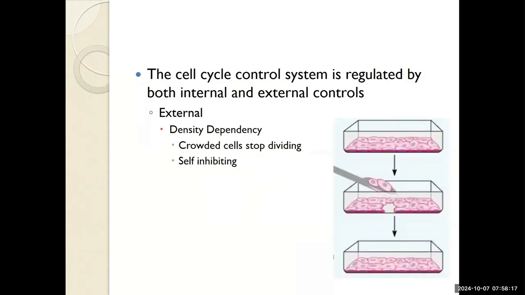Healthy cells exhibit something known as density dependency, and this means that they will not divide if they are crowded. They are self-inhibiting. If we look at this petri dish, when 2 cells are removed, the nearby cells begin to divide, but only so much as to refill that hole that was left.